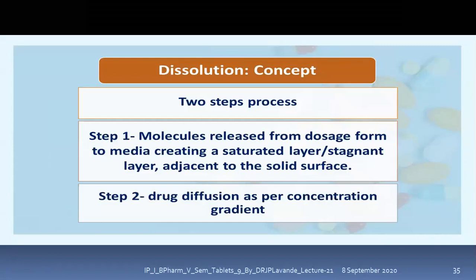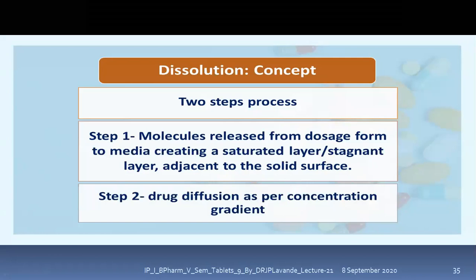Step 1 is associated with what? The molecules get released from the dosage form into the media, creating a saturated layer or stagnant layer adjacent to the solid surface. While studying the theories of dissolution, we saw all these: there are packets, there is the continuous surface renewal theory.